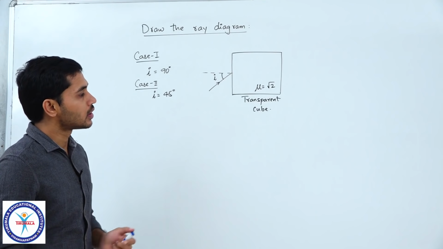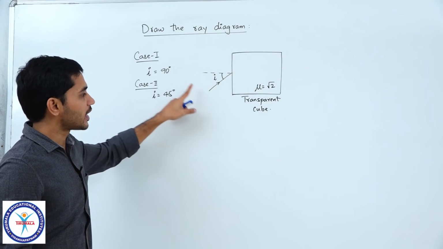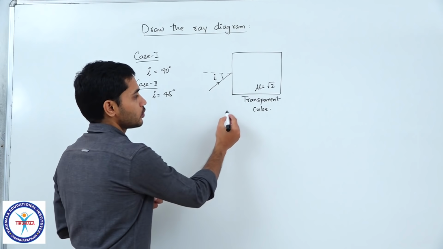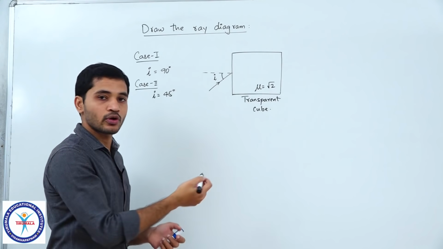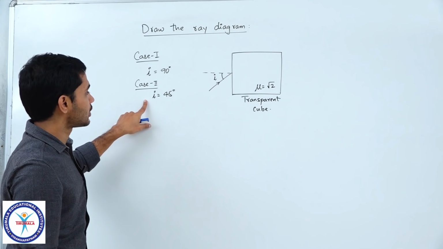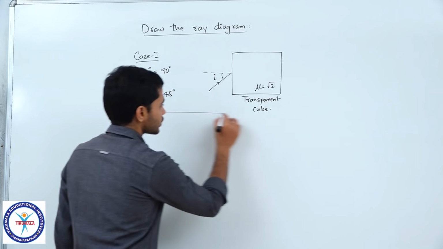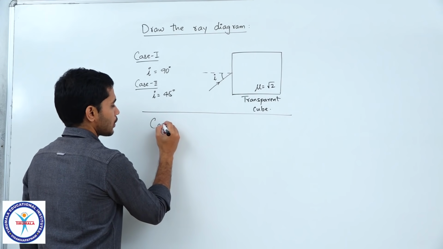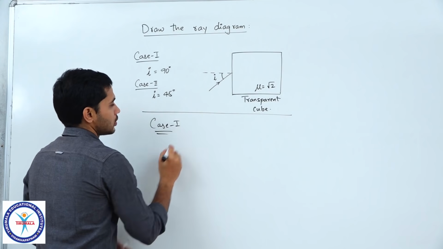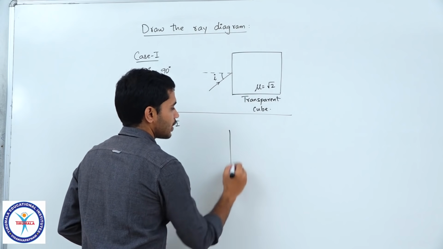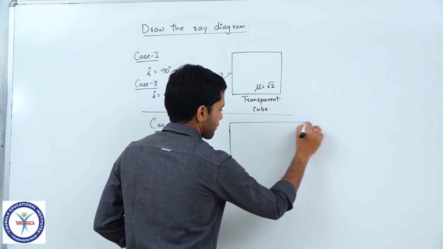In case 1, the incident ray is making an angle of 90 degrees, which would be like this, right. We will draw that, and in the second case the angle of incidence is 45 degrees. So, let us see. We will start with case 1. I will draw the cube a little bigger.